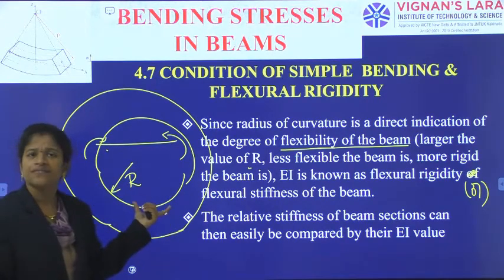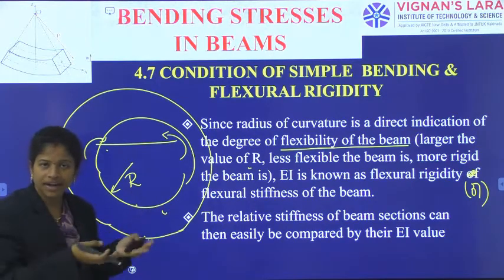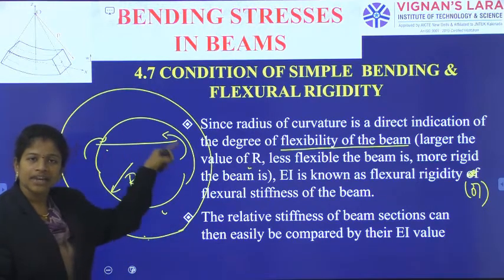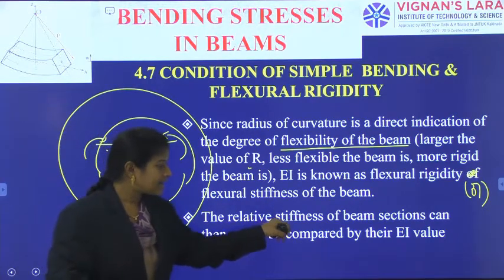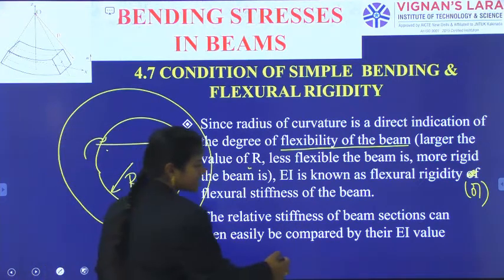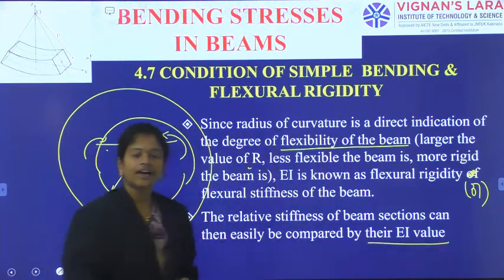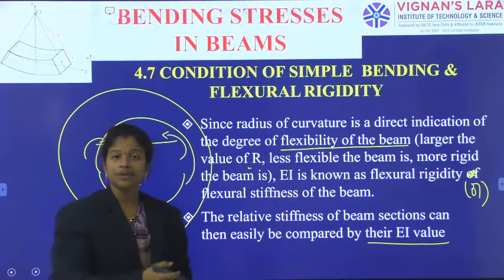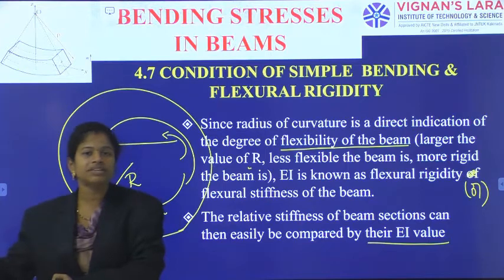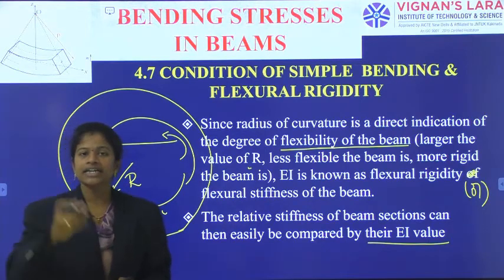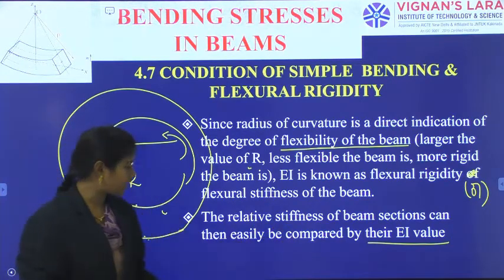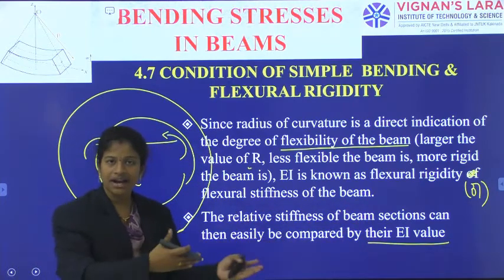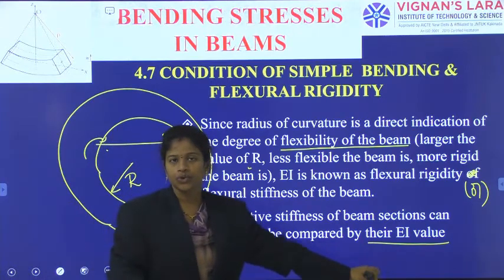When the material is very flexible, it bends easily, so due to this flexible nature it will not take a very big circle. The relative stiffness of beam sections can be easily compared with the E into I value. The flexural rigidity indicates yes, this beam has more stiffness, or no, this beam has lesser stiffness. Like that, we can get clarity with the value of E into I.